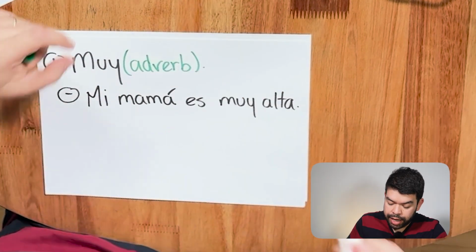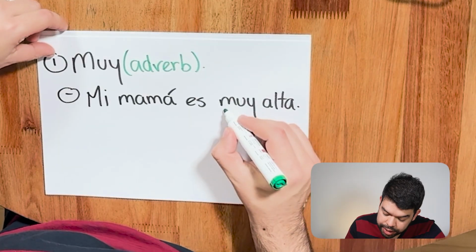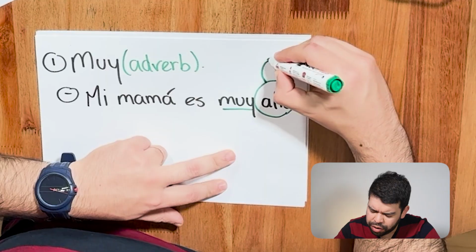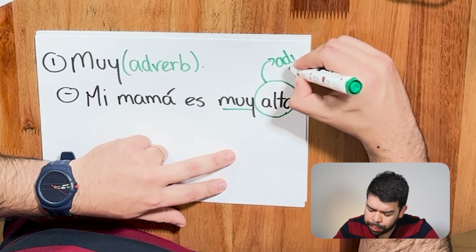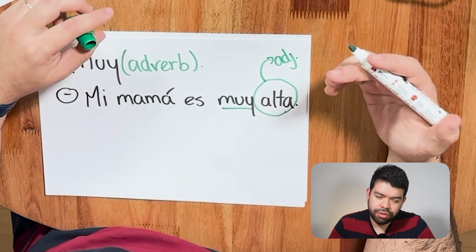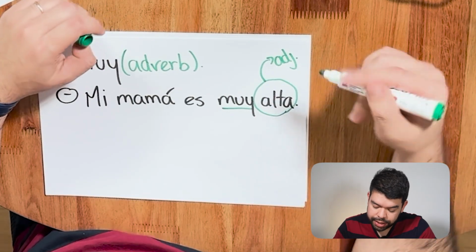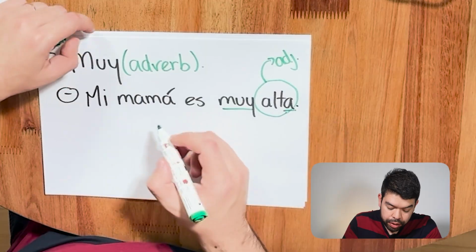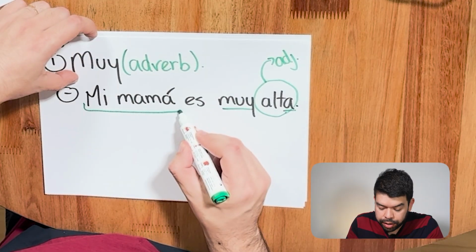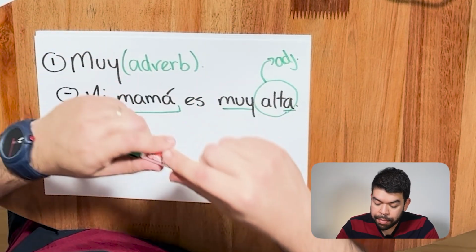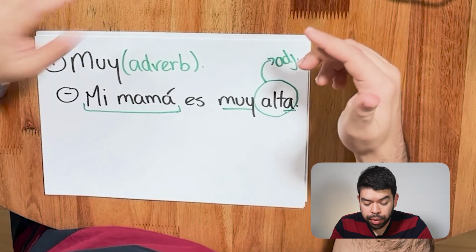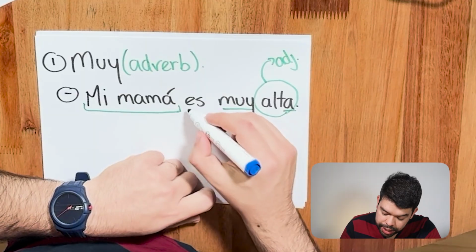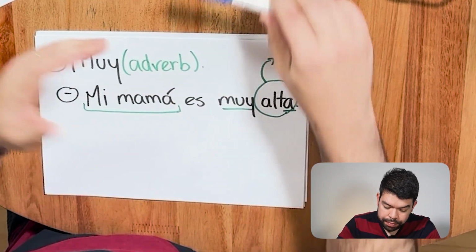So, in this case, this guy is an adverb, and here we have an adjective. You remember that an adjective basically is to describe people or things or places. In this case, alta is tall, feminine and singular, because we're talking about my mom, that is a she, right? Mi mamá es muy alta. And how do we translate this? My mom is very tall, right? Es muy alta. Muy bien.